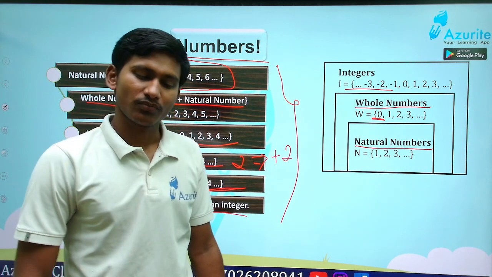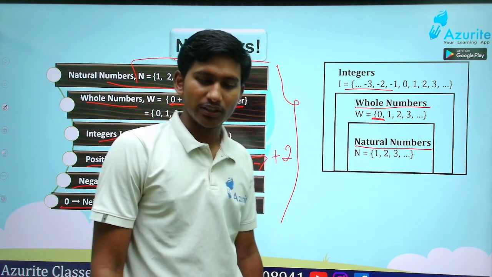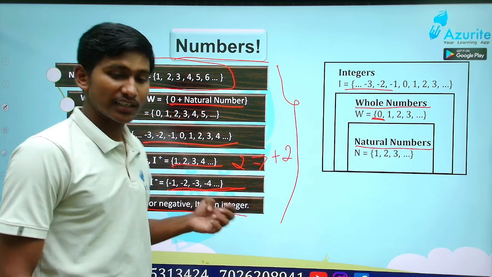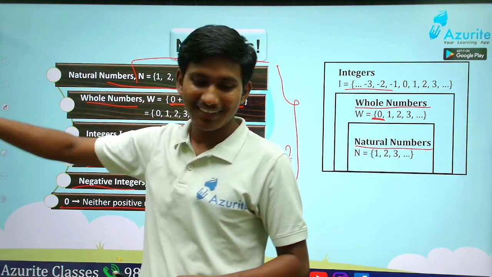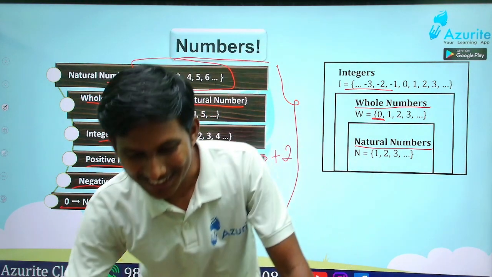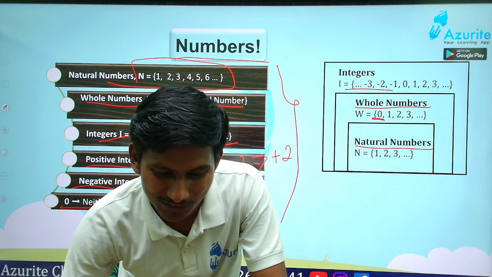Okay, good. Sir, I have a doubt. Yes, what is the doubt, beta? Sir, when are you going to correct our homework? Homework correction. Okay, let me tell you. Wait.